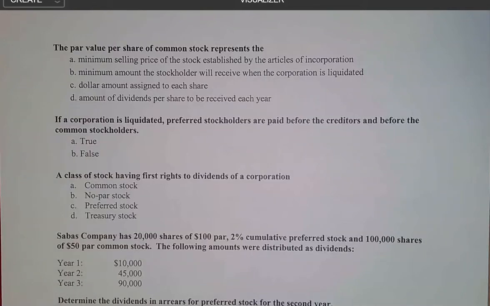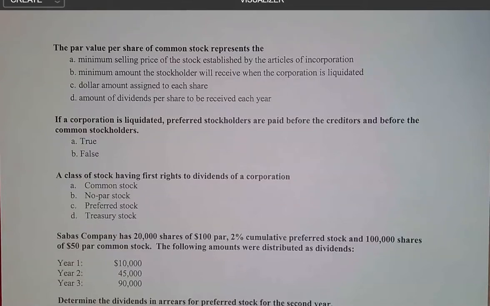Now that can be changed down the road, but initially we're going to put the par value in the articles of incorporation, along with the number of shares that have been authorized, but not the minimum selling price of the stock. Minimum selling price of the stock would refer to the market value.